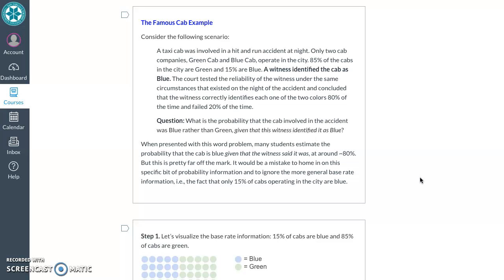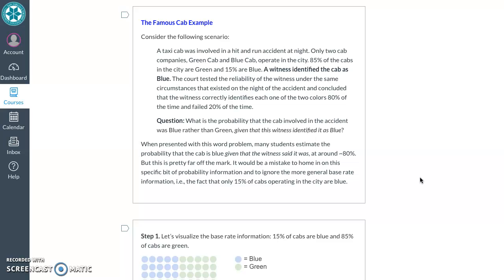A taxi cab was involved in a hit-and-run accident at night. Only 2 cab companies, this is before Lyft and Uber, operate in the city, green cab and blue cab. 85% of the cabs in the city are green, 15% are blue. A witness identified the cab as blue. The court tested the reliability of this witness under the same circumstances that existed on the night of the accident and concluded that this witness correctly identifies each of the 2 colors 80% of the time and failed 20% of